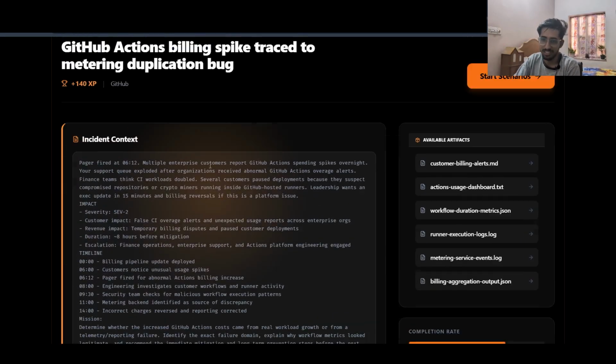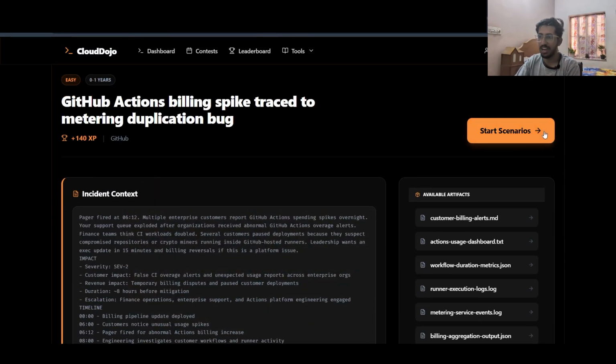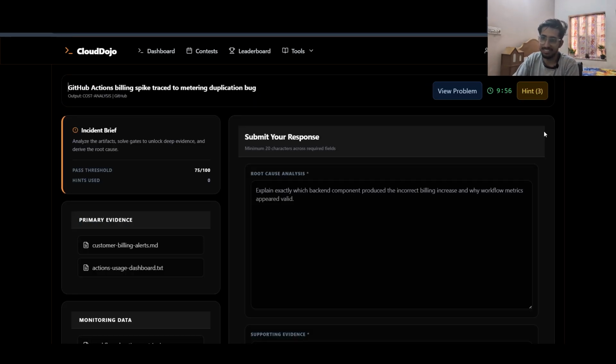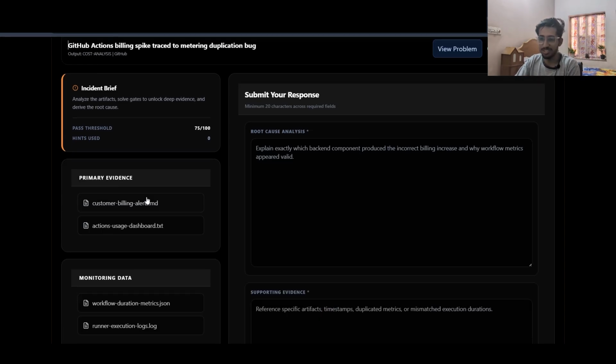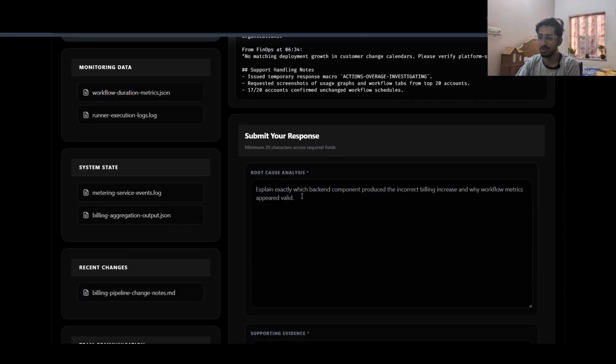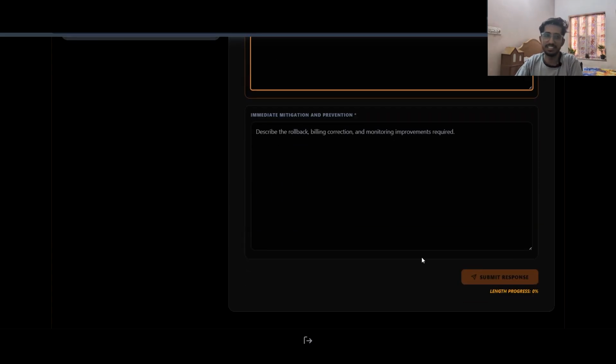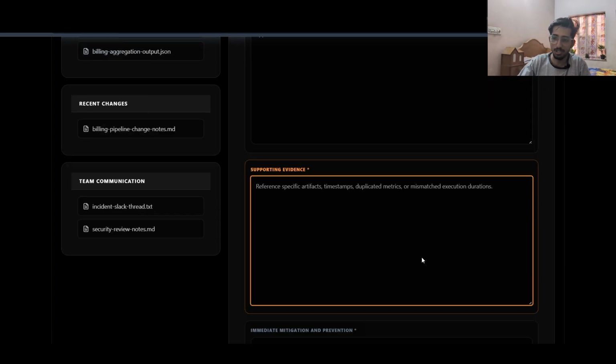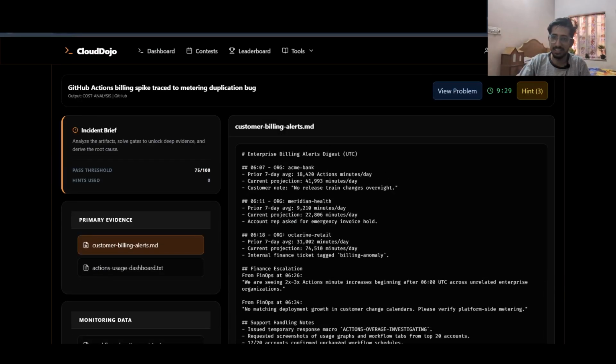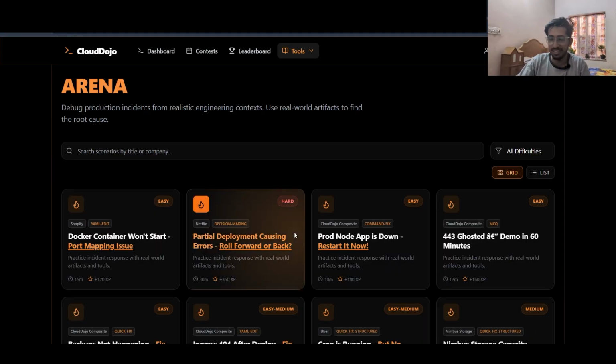So you are working on some GitHub Actions setup, and the cost suddenly spiked, with a lot of the client's money flowing down the drain. So you need to first of all analyze all these bills that are here, and then you need to write the root cause, right? This introduces us to how to solve the problem, how to root cause, how to write it, and how to also present stuff to senior teams and senior members of the company.